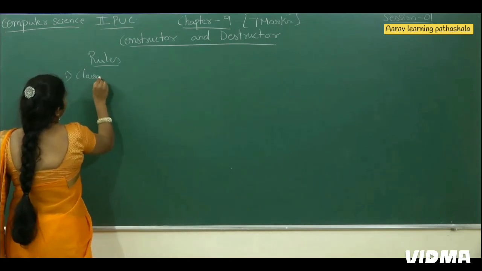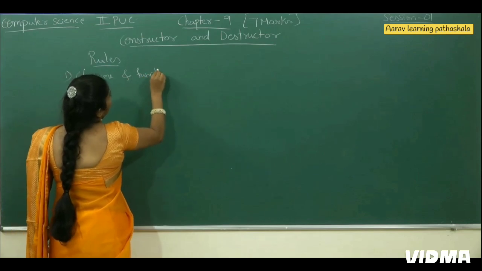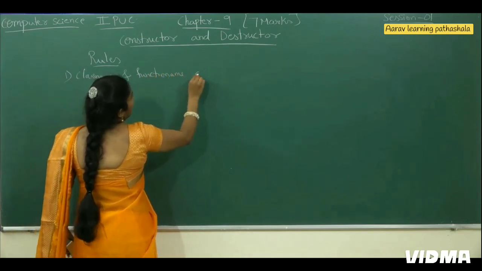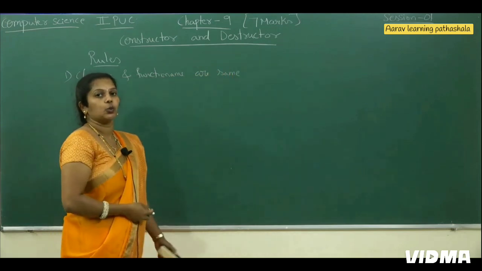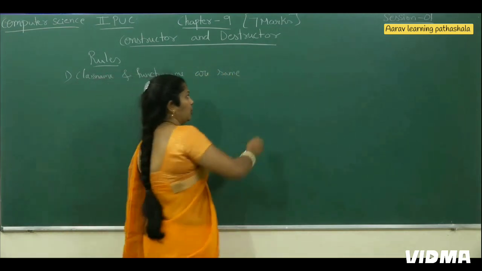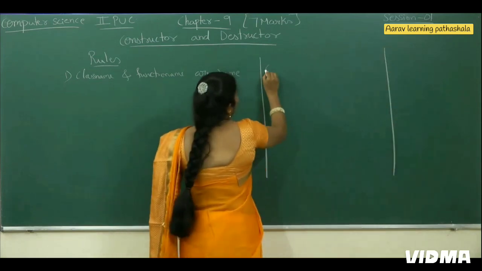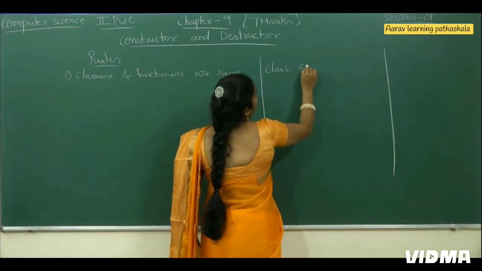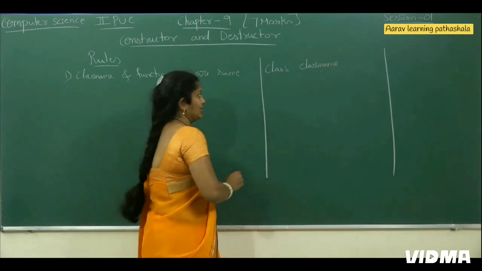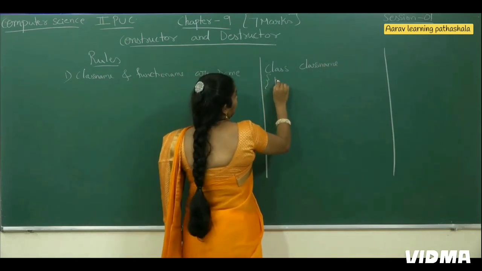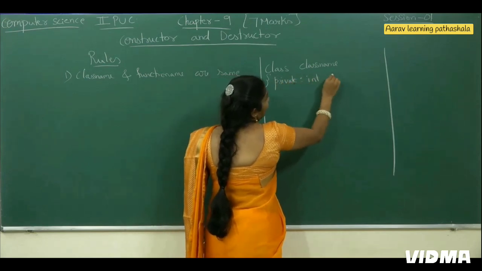Class name and function name are the same. This is the first rule we have to follow while writing the constructor. We will explain with syntax as well as an example. For example, I am declaring a class, class name. In the private section we declare the variable, for example int a.